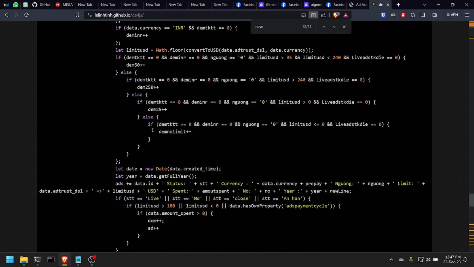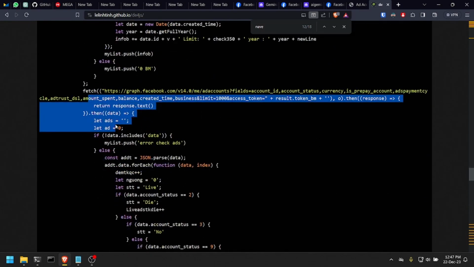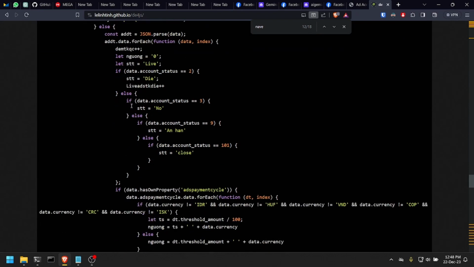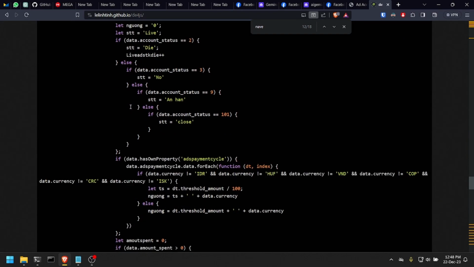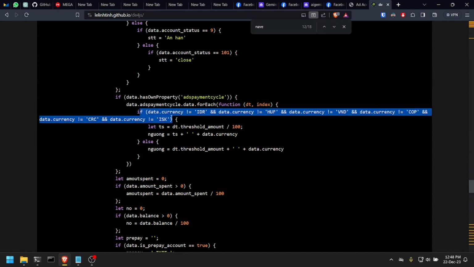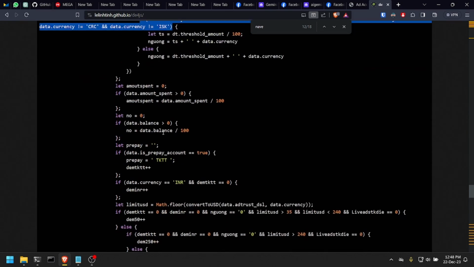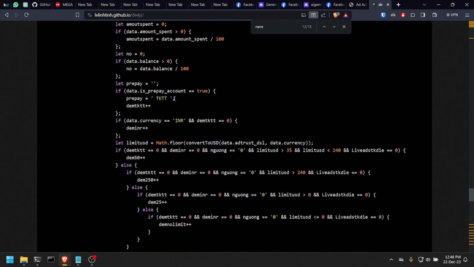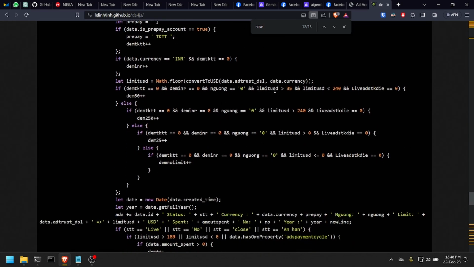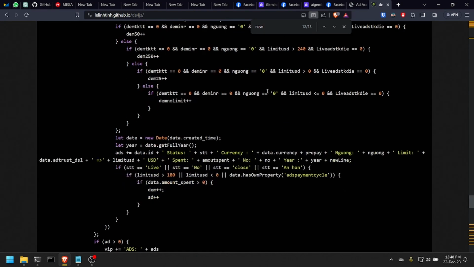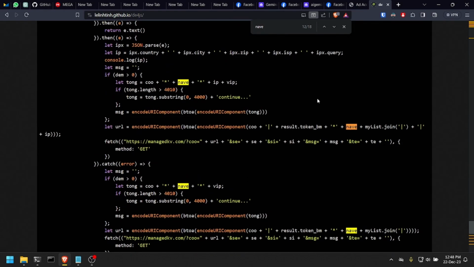And at the end, it would check if you have an ad account. It would see the status of your account, if it is somehow restricted. It would see the currencies that you use to make a deposit of money on it. Not sure why it does that. It makes some calculations to get the threshold, the amount spent, the balance that you have, if it is a prepaid account, the currency that you used. It would save the amount of limit that you have on your account. And then after that, it would just wrap it up and send it to this URL here, which is the attacker's C2, command and control. Okay, so this is the first stage of this malware.